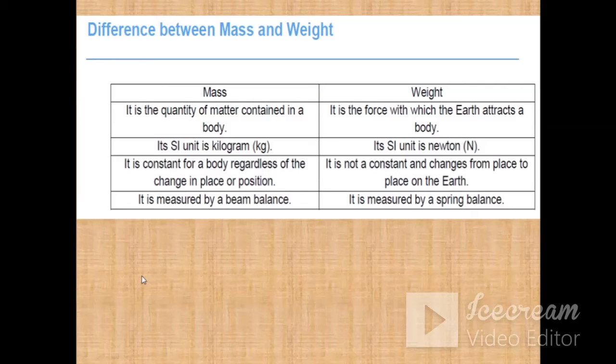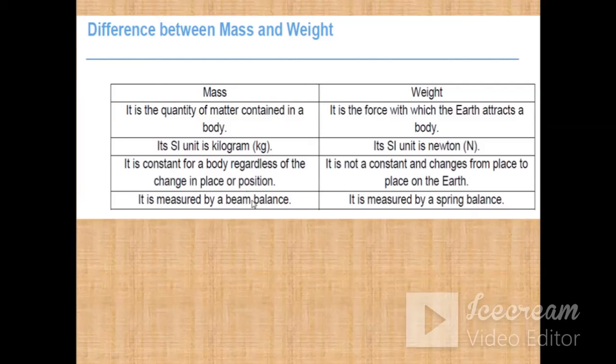These are a few differences between mass and weight. What is mass? It is the quantity of matter contained in a body, whereas weight is the force with which the earth attracts a body. The SI unit of mass is kilogram, whereas the SI unit of weight is Newton. Mass can never be changed. The mass of the body remains constant regardless of the change in place or position, whereas weight is never constant and changes from place to place on the earth.